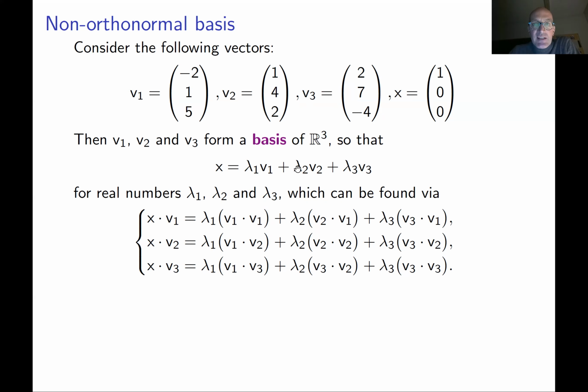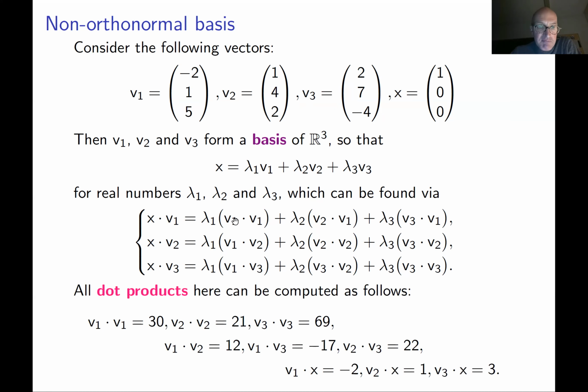Then you do the same with v2 and then v3, and you get this strange looking system of equations. But look, everything except lambda 1, lambda 2, and lambda 3 here is computable. All these dot products can be computed. It's not hard. All of these dot products here are some numbers, actually these numbers. So you put them back here.